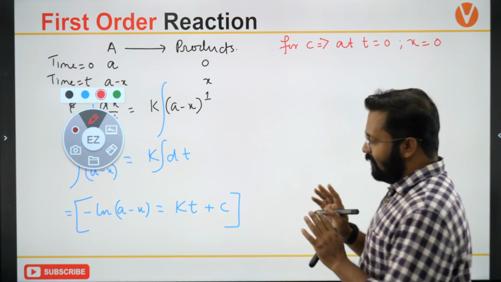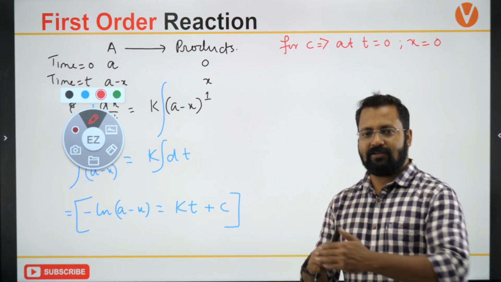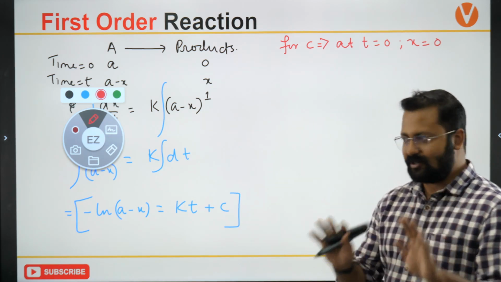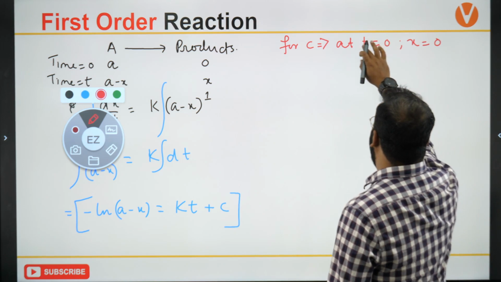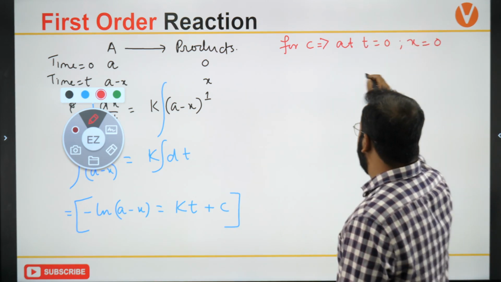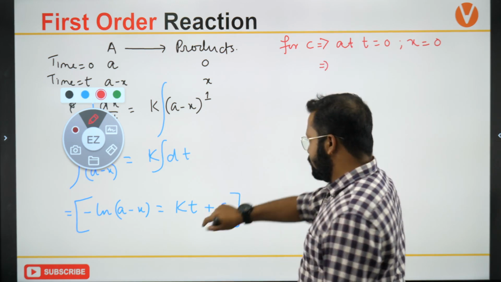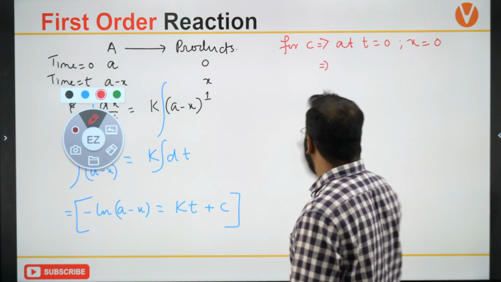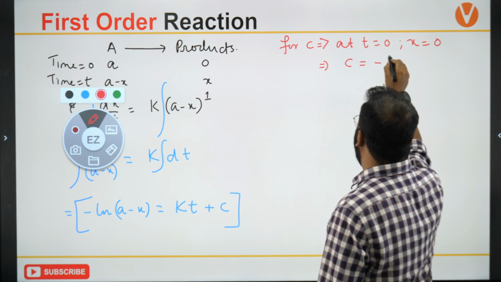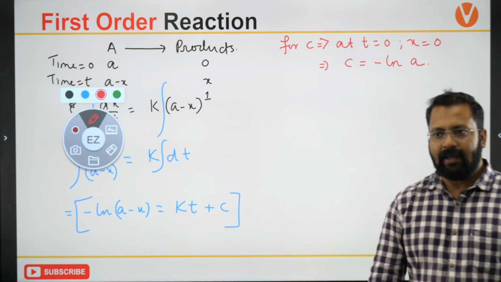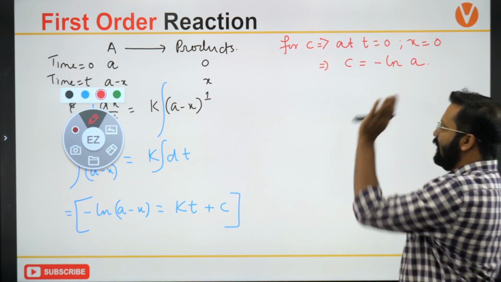First order reaction is not straightforward. First understand the concept, problems you can do anytime. So when t is equal to 0, x is equal to 0, then c becomes equal to minus of ln a. Okay, minus of ln a.